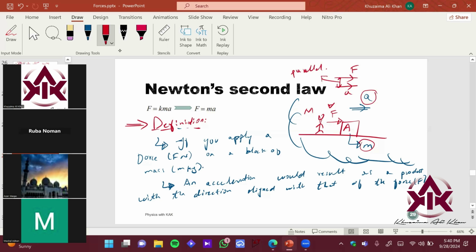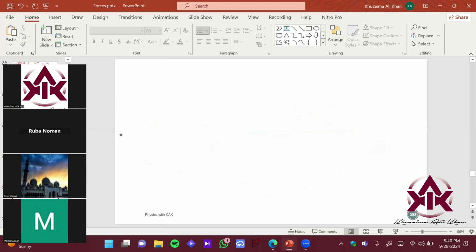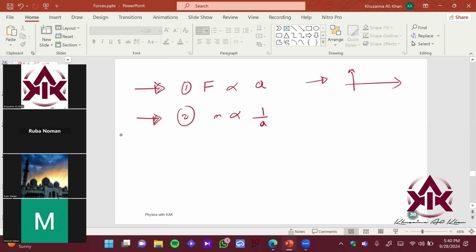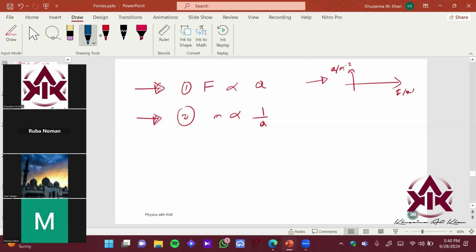ठीक है. So how do I define it? Formula wise, we came to a conclusion: the greater the force, the greater the acceleration, so force and acceleration are proportional to each other. And from the mass, we have seen another relation: the greater the mass, the lesser the acceleration. ठीक है? If I link these two and sketch them, this is your force F in newtons, and this is your acceleration in meters per second square. If I plot it on a graph, this would be a straight line.